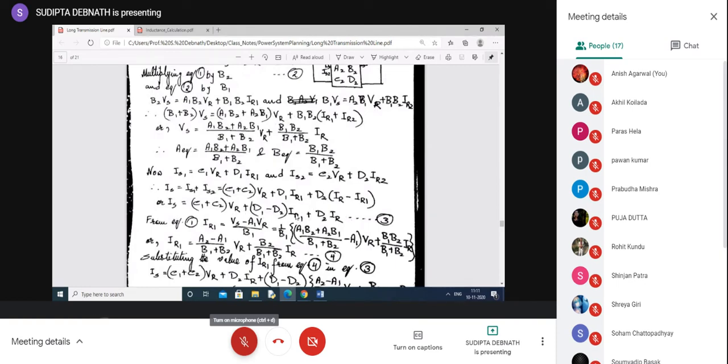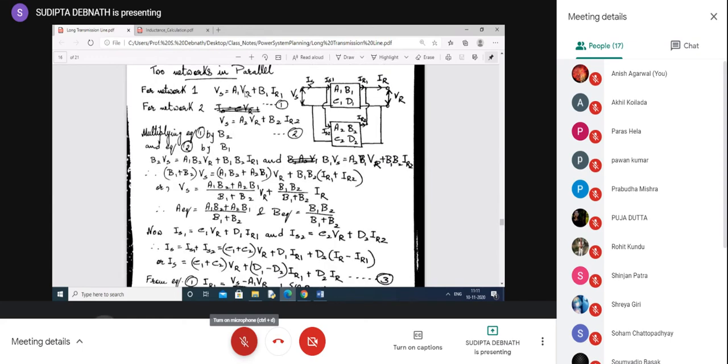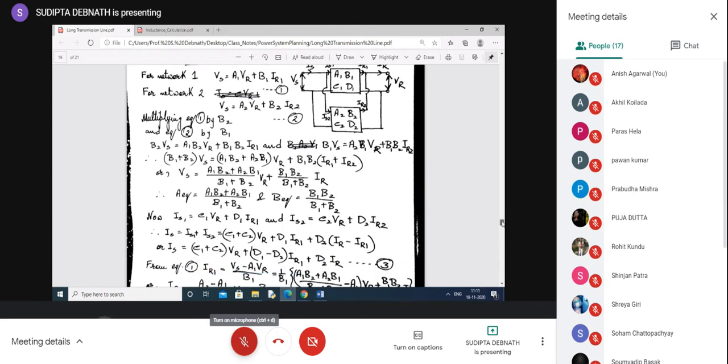Now we find out what is IR1 in terms of VR and IR. What is IR1? IR1 from this equation we can write IS1 minus CVR by B1. This is not from this equation. Oh, this is not from this. This is from the first equation. IR1 equal to Vs minus A1 VR by B1. So we have got this equation, written this equation here. Why?